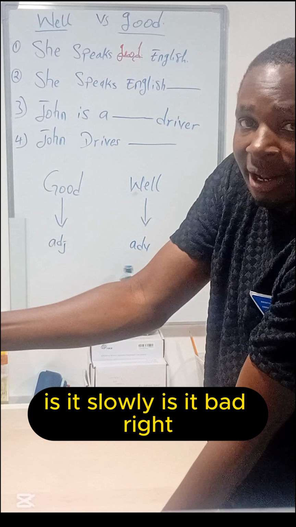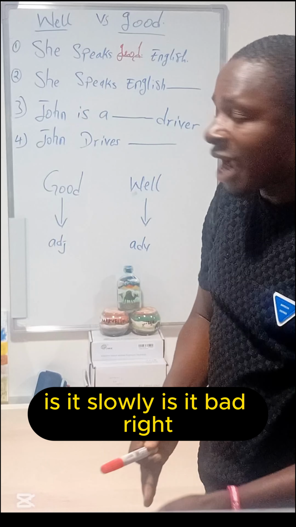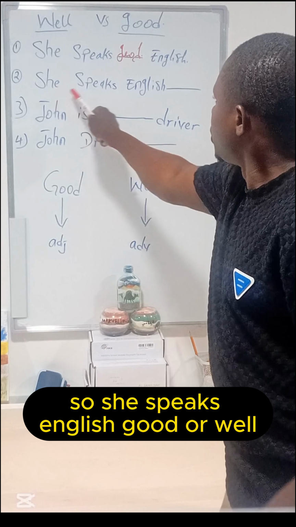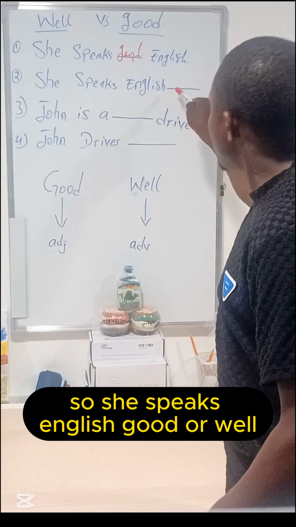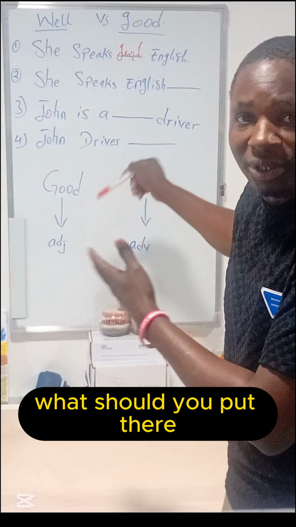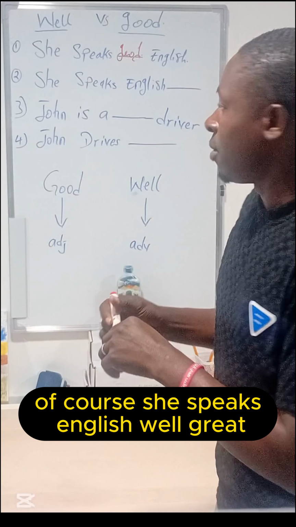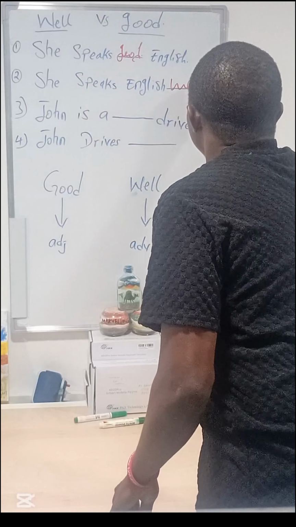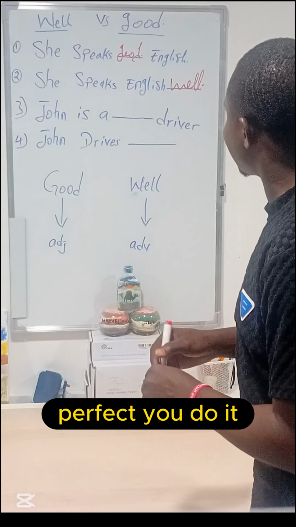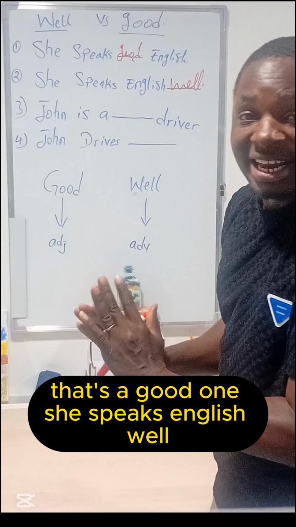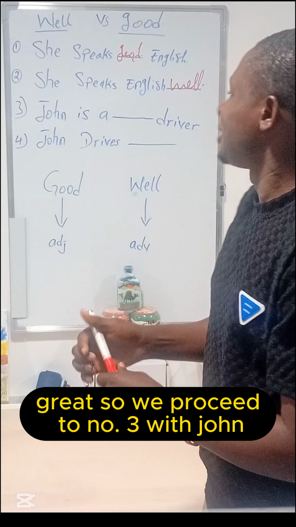Is it slowly? Is it bad? So she speaks English good or well. What should you put there? Of course, she speaks English well. Great. Perfect. That's a good one. She speaks English well.